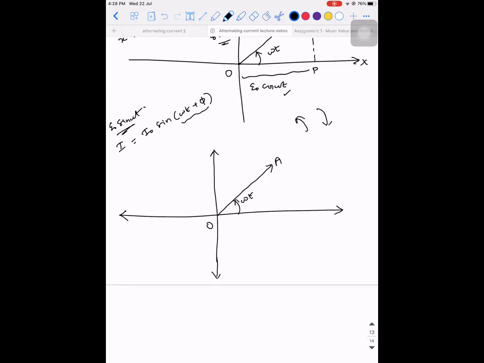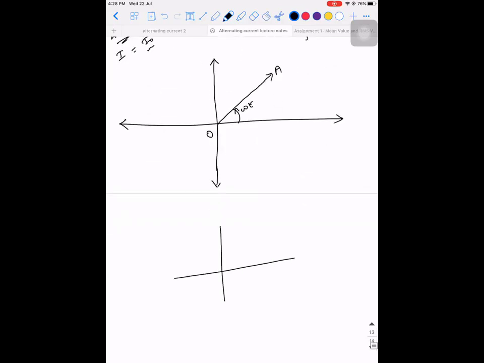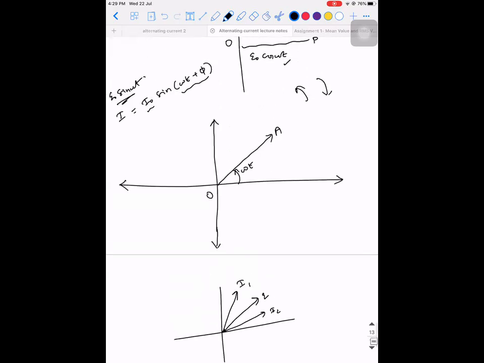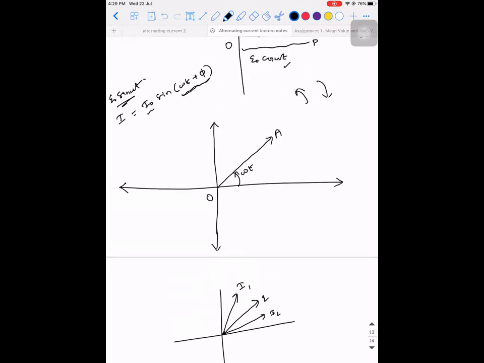What I'm trying to ask is, if I draw the current, this is for EMF, will the current be like this or like this, I1 or I2? Anti-clockwise, so I1 is right, because the vector makes an angle of omega t plus phi. You already made an angle of omega t, so if you add a plus phi, it will be somewhere over here.